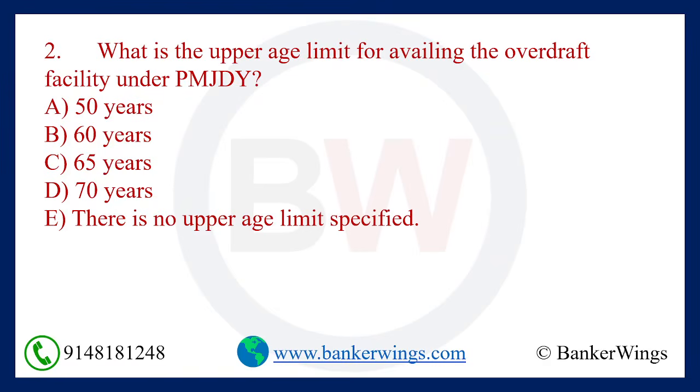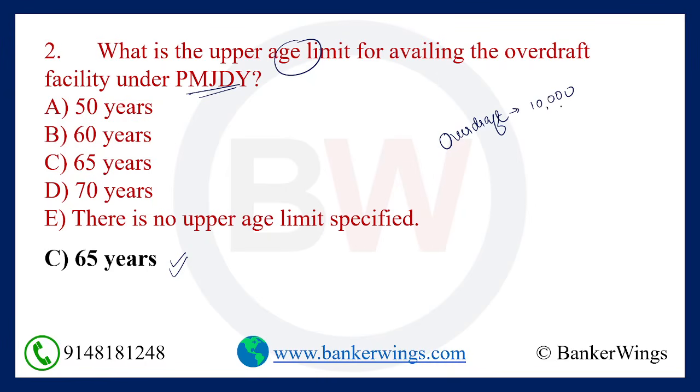Next question, what is the upper age limit for availing the overdraft facility under PMJDY? It is 65 years. If the overdraft is given by the bank, this overdraft amount of 10,000 is covered under which credit guarantee scheme? It is CGFMU, Credit Guarantee Fund for Micro Units.